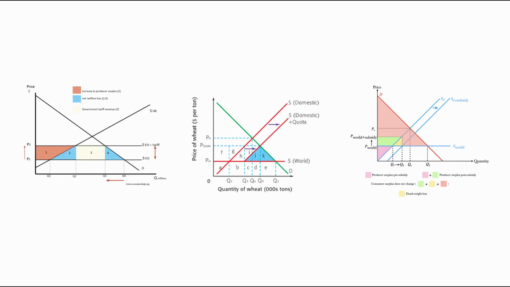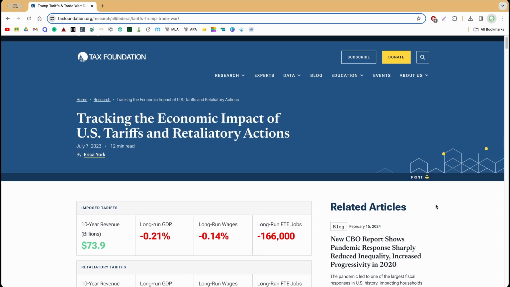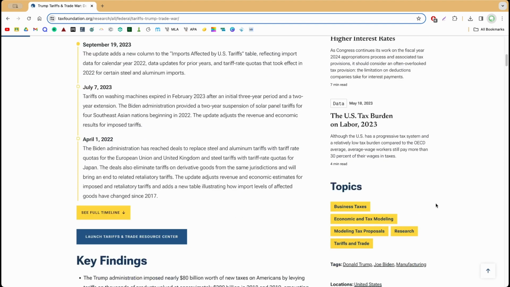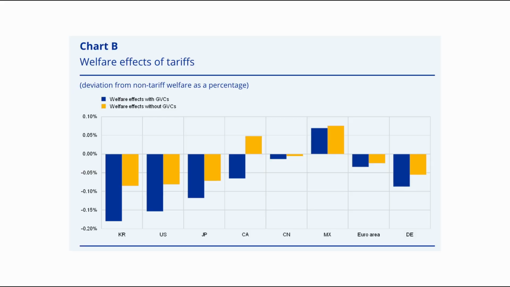All three monetary-related policies will create misallocation for firms because the resources used by domestic firms could have otherwise been used more efficiently by foreign firms. A real-world example of this could be seen in how the US tariffs on global vehicle exports in 2016 led to a welfare loss of around negative 0.15%.